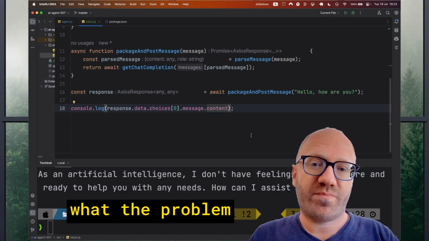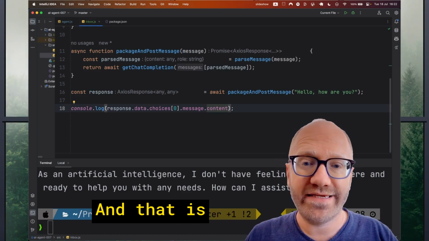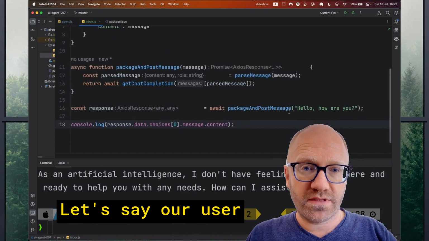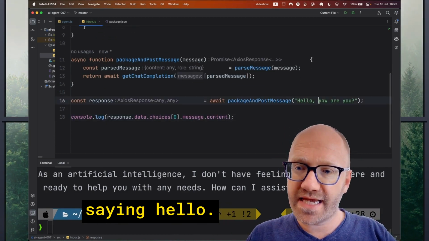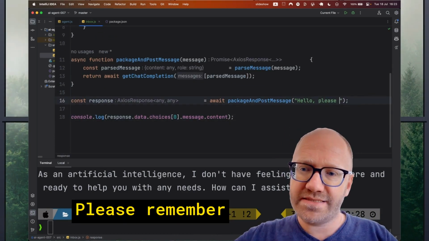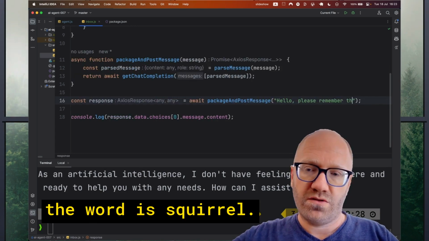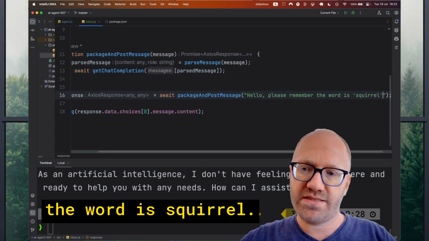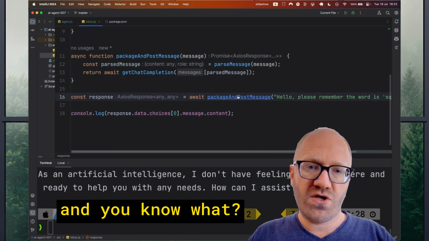And now let's see what the problem is with this. And that is one of memory. Let's say our user sent a message saying, hello, please remember the word is squirrel. Okay. And you know what?